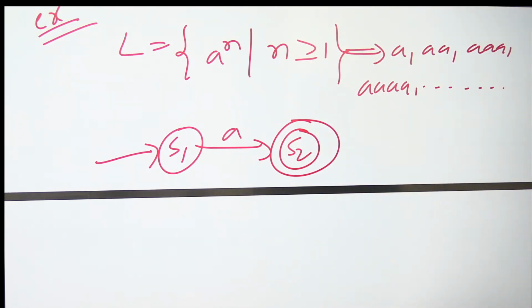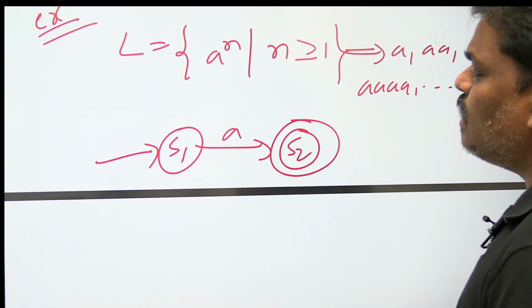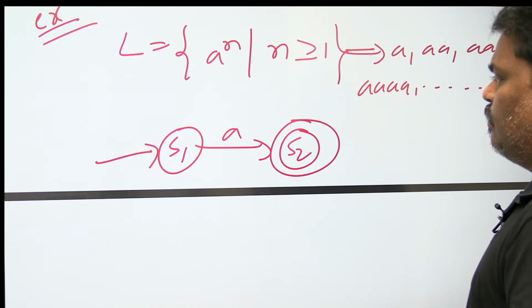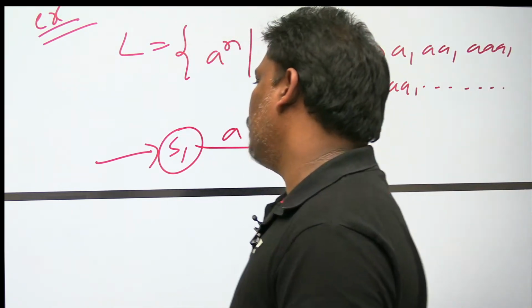Remember, a circle indicates a state, a double circle indicates a final state, and an initial arrow indicates the start state.